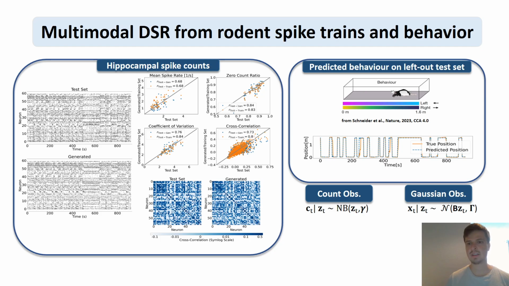As a second application, we combined hippocampal spike counts, which were count processes, with behavior, in this case a rat moving on a platform. We integrated these count observations and the Gaussian observations, computed a couple of spike statistics, and predicted the behavior and the spikes on an unobserved test set.